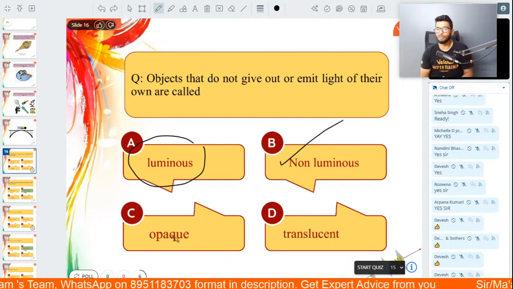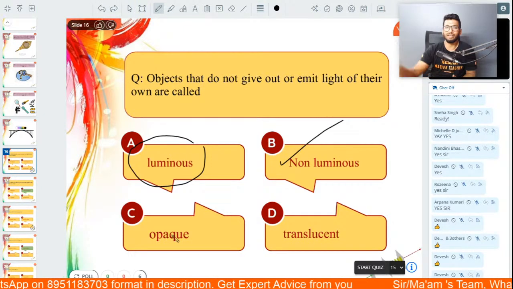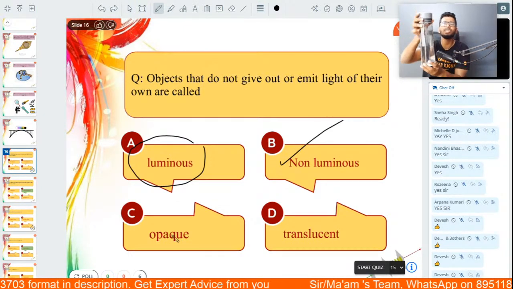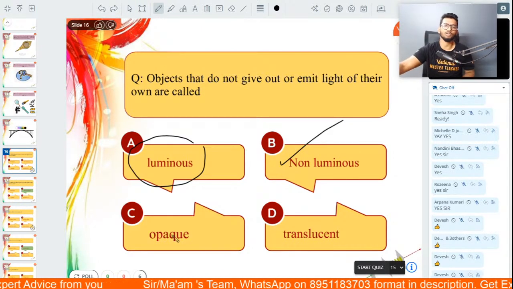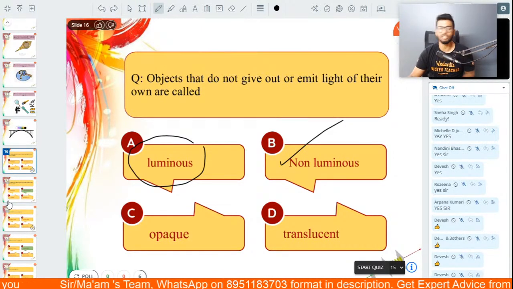So that is what is called an opaque object. Translucent objects are basically objects that allow partial light to pass through them. So it does not allow all the light, partial light is allowed to pass through them. Those are known as translucent objects.